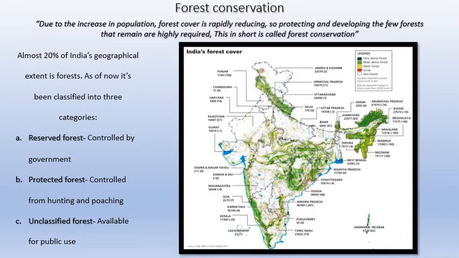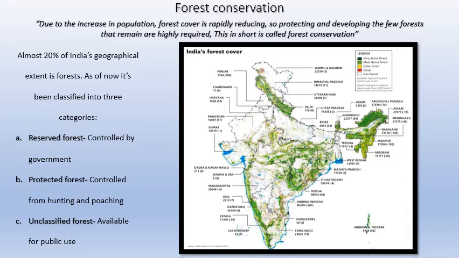That's all unclassified forest, which is available for public use. So reserved and protected forest, we are trying to increase the percentage of by planting more trees. Unclassified forest also, reducing the cutting down of trees in those regions is also important because the government is not taking any initiative in that. So this in short is forest conservation.